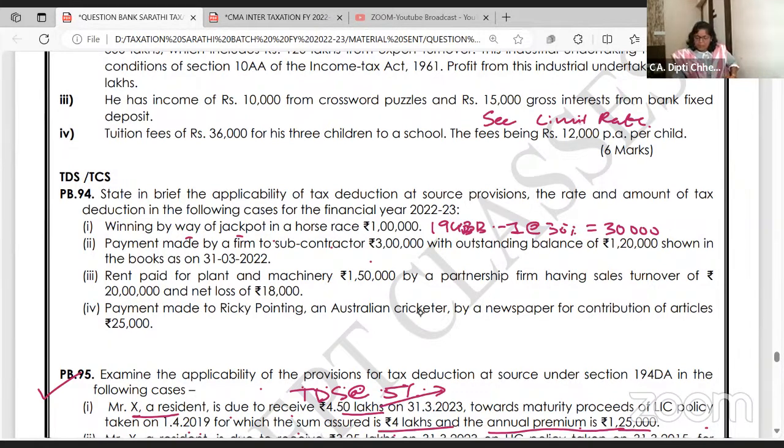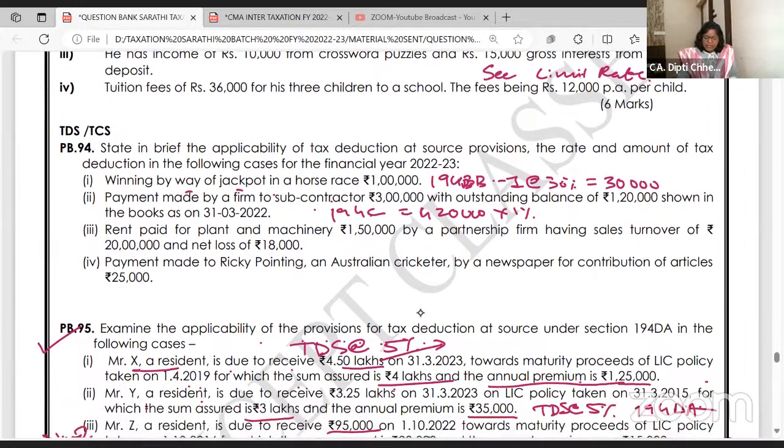So for payment made by a firm to a subcontractor of 3 lakh, TDS will be deducted under 194C. You have paid 3 lakh and 20,000 is outstanding, so TDS will be deducted on 4,20,000, and you are paying to a subcontractor, might be an individual, at 1%. If the payee is other than an individual or HUF, it is 2%.